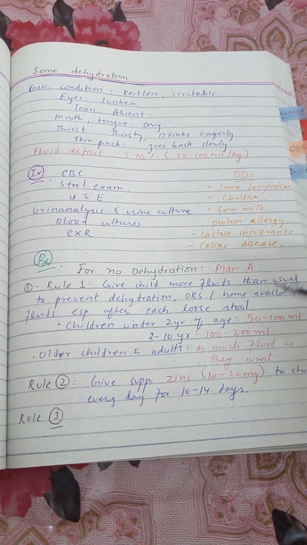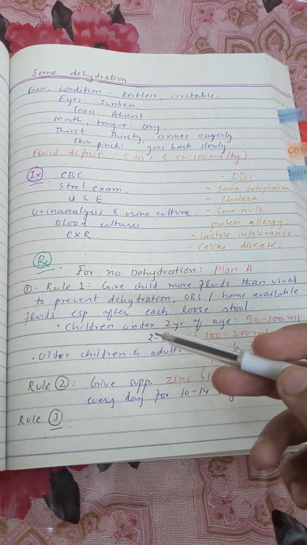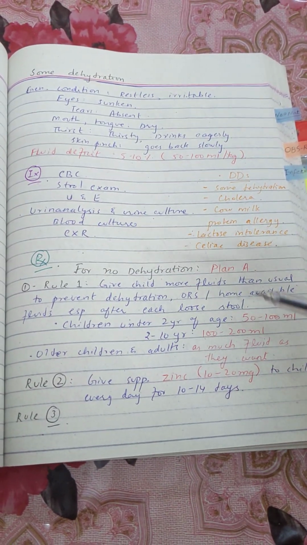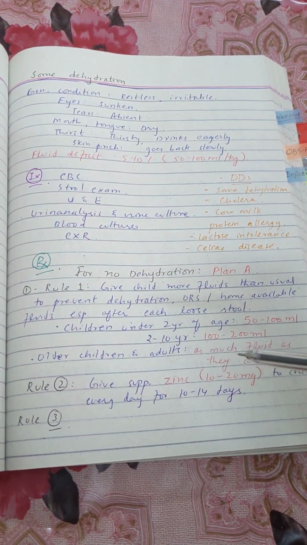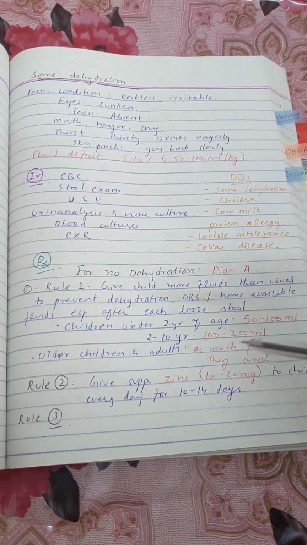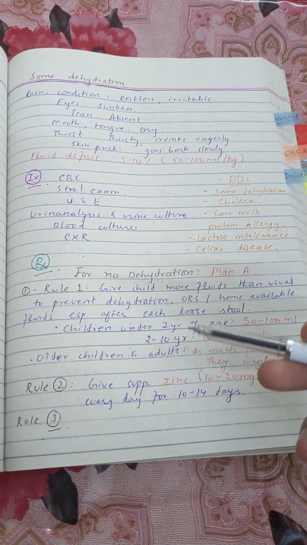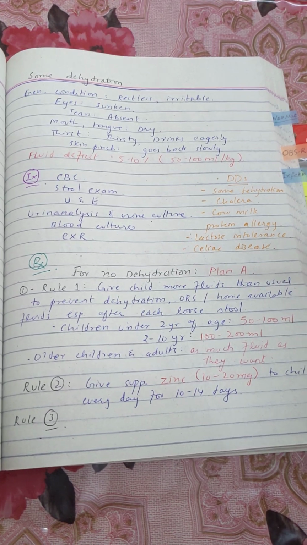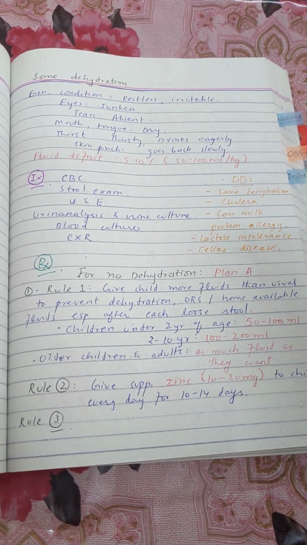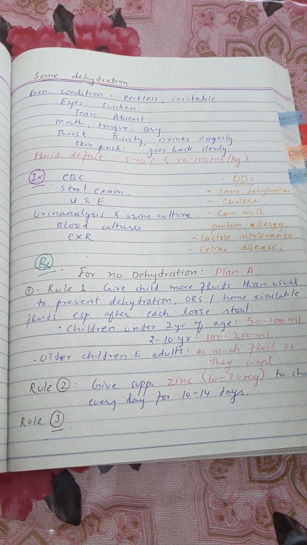The requirements in no dehydration: in children less than 2 years of age, the requirement is 50 to 100 ml. In children 2 to 10 years of age, the requirement is 100 to 200 ml. And in older children or adults, we give them as much fluid as they want. So this is the first rule, that you need to give more fluids than usual.